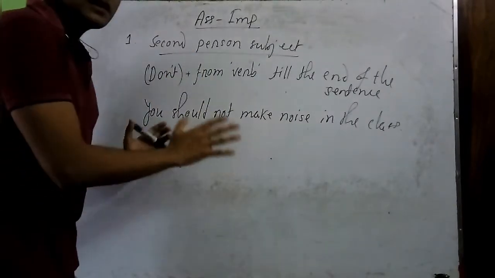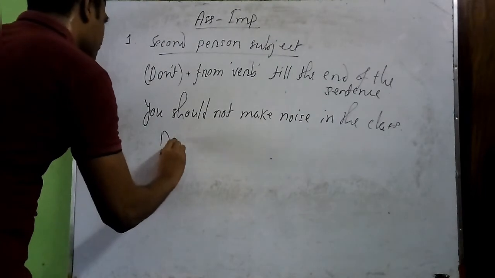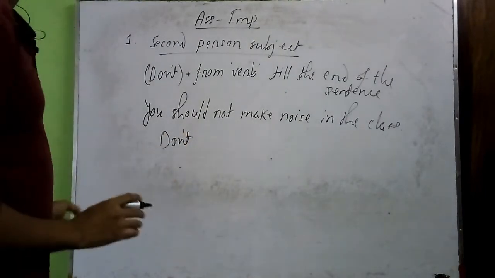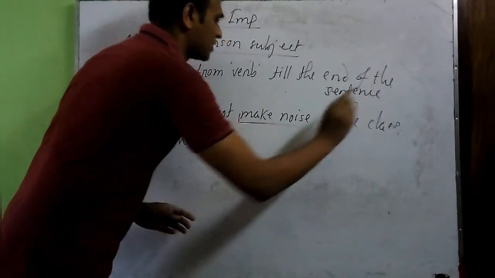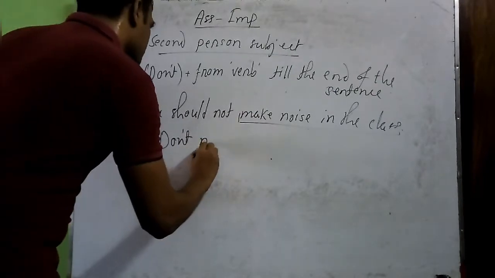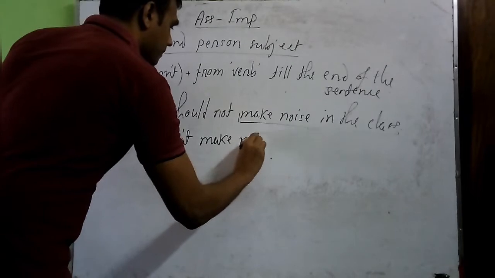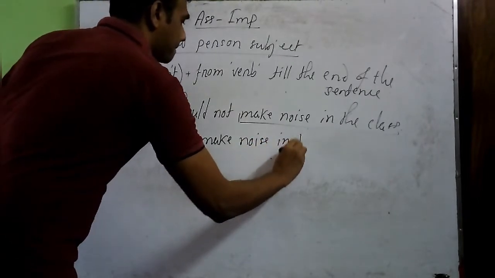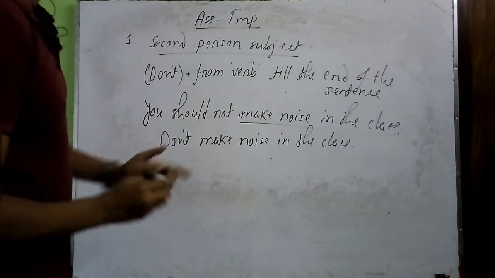As the sentence is in negative sense, we should put don't at the beginning. Don't. Then the same thing: we start from the verb and then the rest. That means, Don't make noise in the class. So this is the answer.